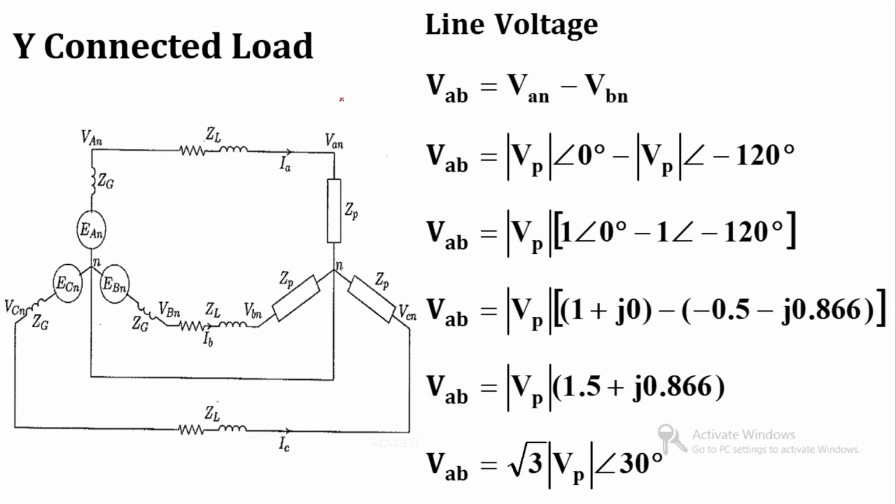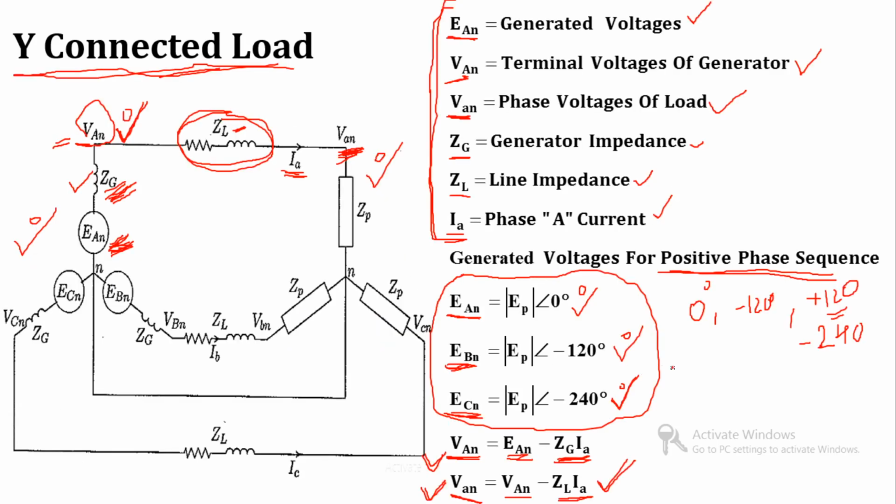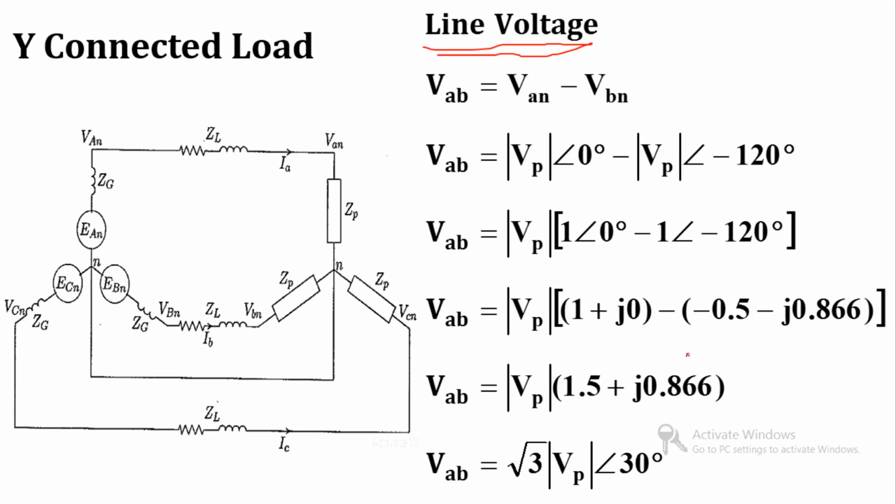So now we are able to find out the line voltage. We have already defined the phase voltage from the load side and the phase voltage from the source side. Now we are going to find out the voltage for the load, and that voltage is the line voltage.